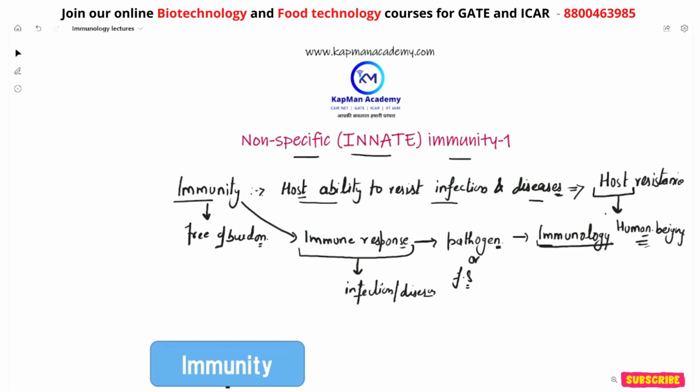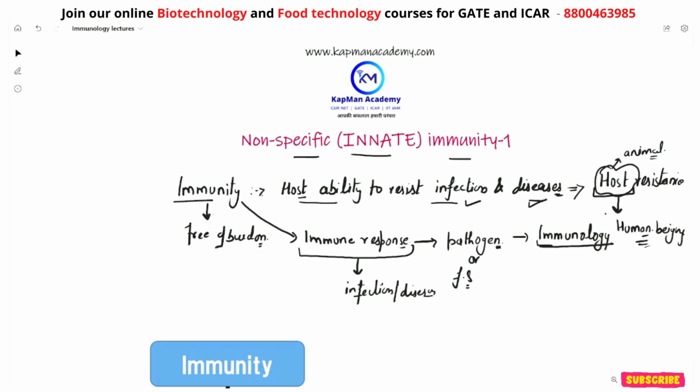In the upcoming lectures, I am going to talk about only one host, which is the animals. So now we are going to see how humans, or the animals, actually resist infections and diseases from various types of pathogens or foreign substances, right?